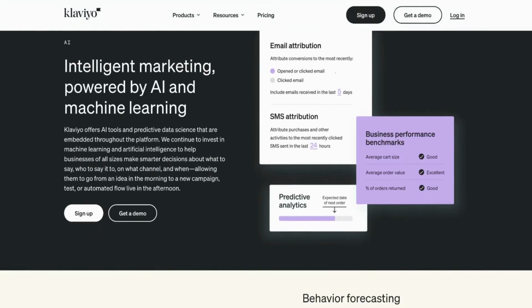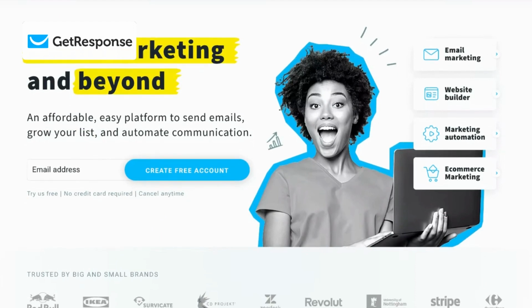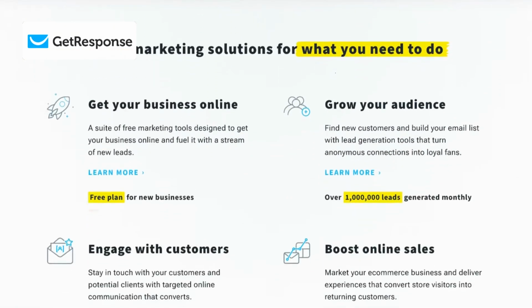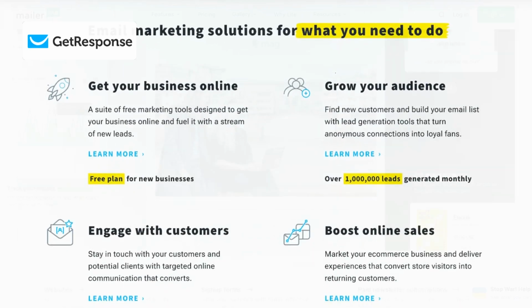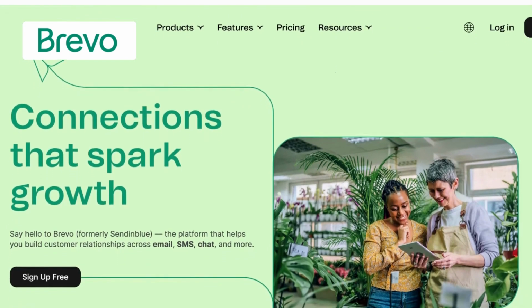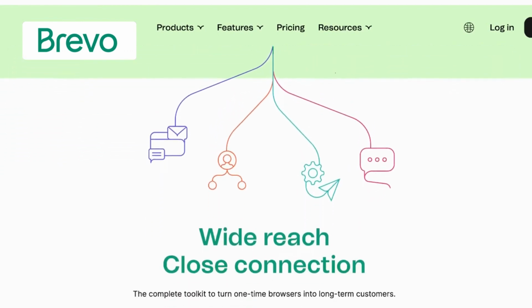Compared to Klaviyo, GetResponse offers a built-in webinar platform, allowing businesses to host and promote webinars directly from the same platform, making it a versatile all-in-one solution. Brevo distinguishes itself by offering integrated SMS marketing features, providing businesses with the ability to reach and engage their audience through text messages as well.